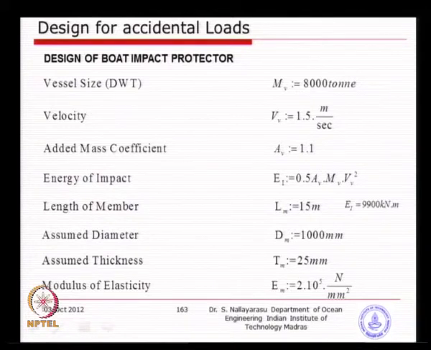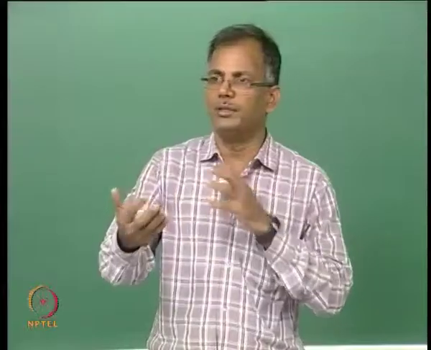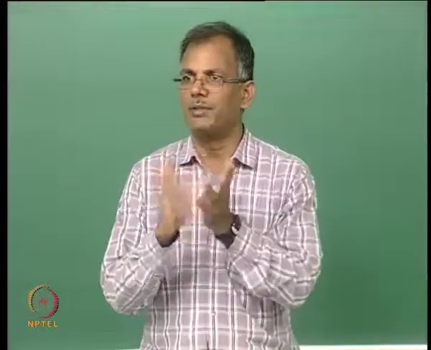Looking at the 15 meter span, I should start with 1 meter. Maybe later if it is not enough, I can go for slightly bigger. So, start with 1 meter, and thickness I have just assumed as 25, as I mentioned yesterday, D by t ratio of about 40, simply start from there.